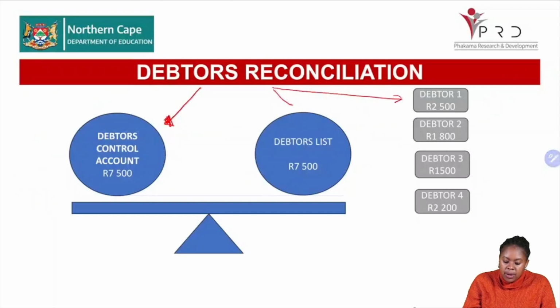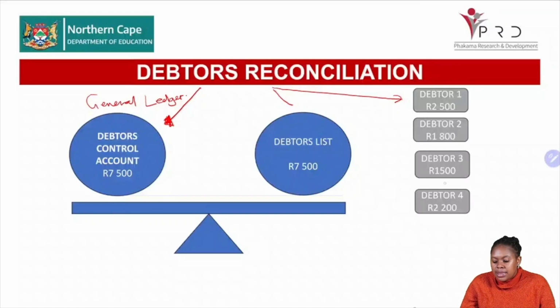So over here, you have the general ledger. This is a summary, the general ledger. And then you've got the debtors ledger, right? So this is specific to each and every debtor. You will see we've got debtor number 1 who is owing 2,500. We've got debtor number 2 who is owing us 1,800. We've got debtor number 3 who's owing us 1,500, and debtor number 4 who's owing us 2,200. Now this total of the debtors creates our debtors list.